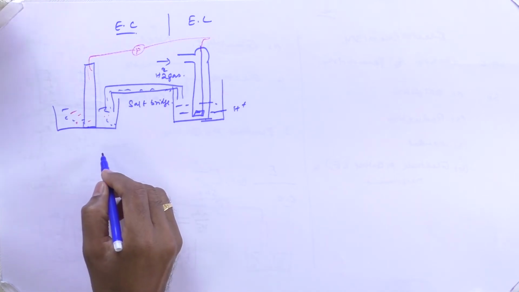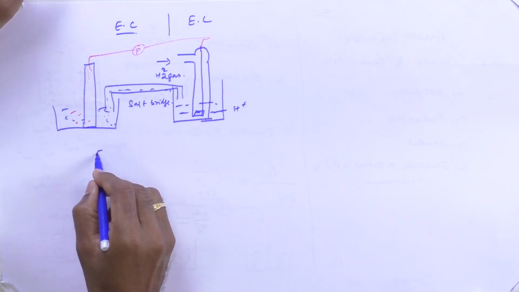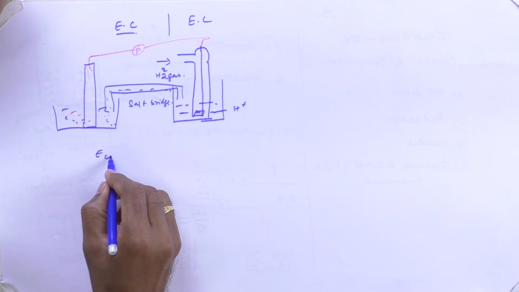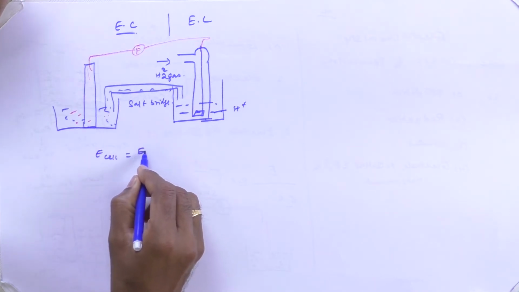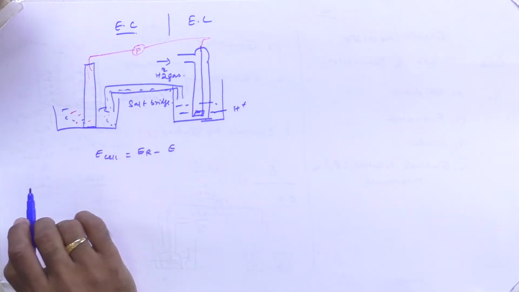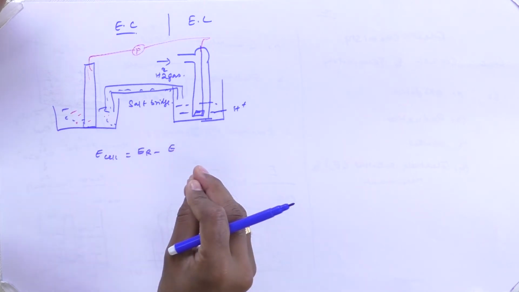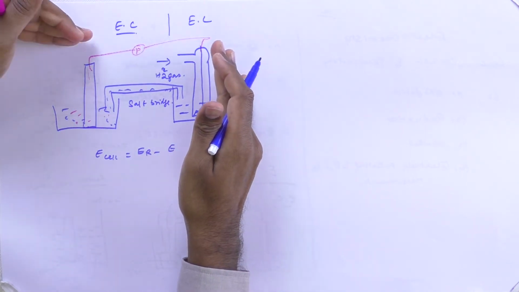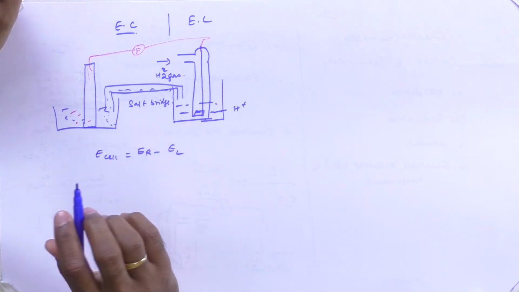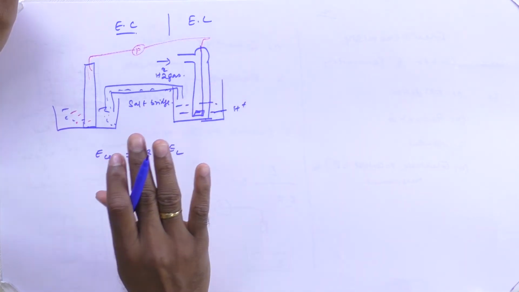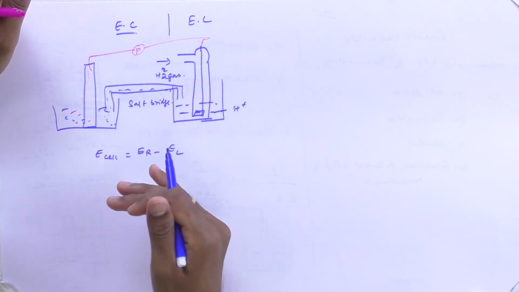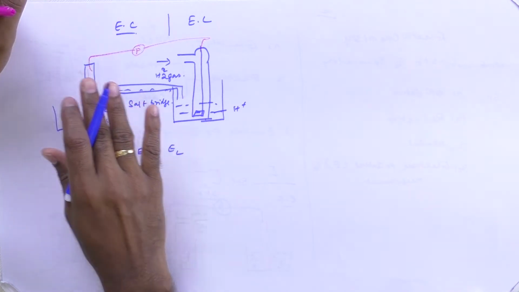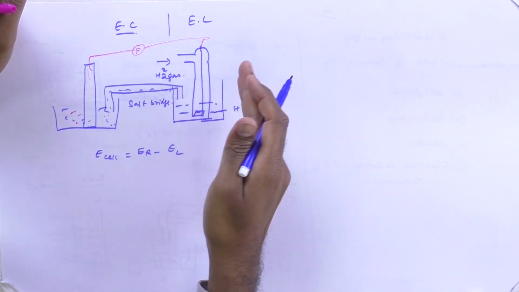Now it will produce a particular output. That output is measured with the help of this equation. E cell is equal to E right minus E left, which means E right stands for the electrode potential value of the right hand side electrode. E left is nothing but the electrode potential value of the left hand side electrode. Now you can ask me a question, sir, which one must be kept as anode, which one must be kept as cathode at right hand side?